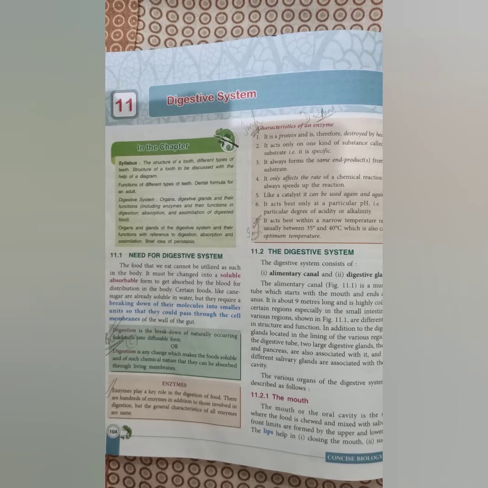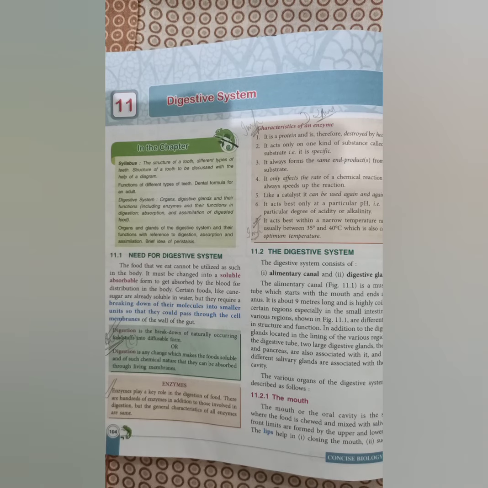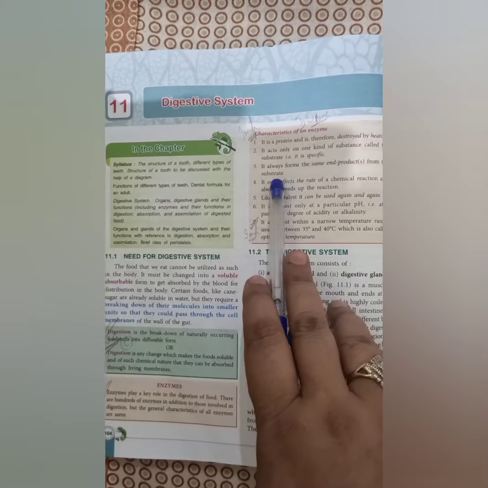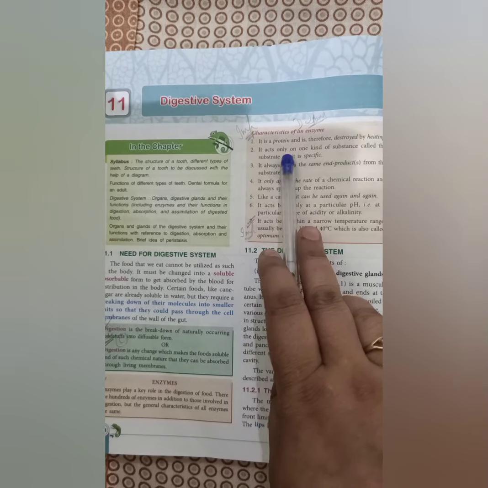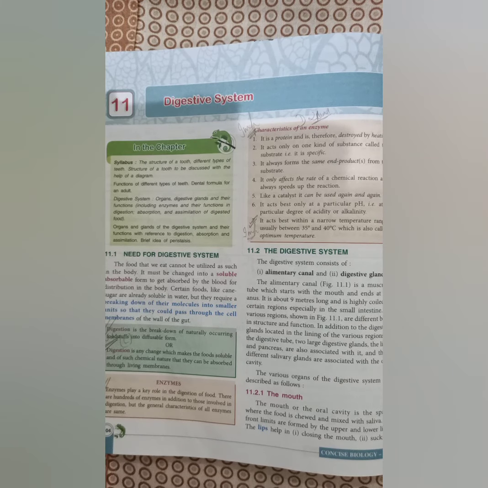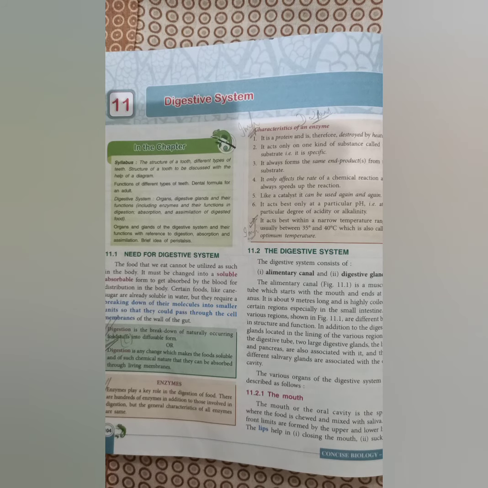Before discussing the digestive system, there is one topic, that is enzymes. For digestion in our body we require certain enzymes. What are enzymes? These are a type of biochemicals which help to break down the food. In their presence the food gets broken down into different forms. What are the characteristics? It is a protein and therefore can be destroyed by heating. A particular enzyme acts on a particular type of substance only, so it is specific in function.